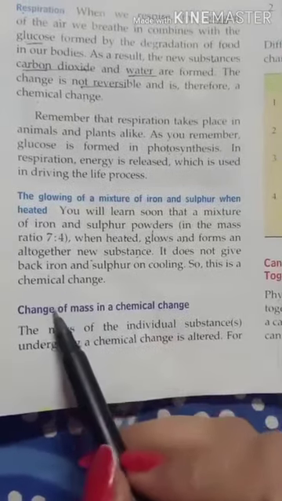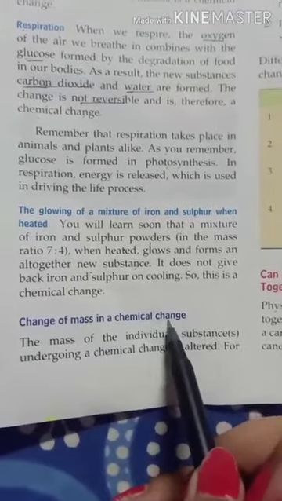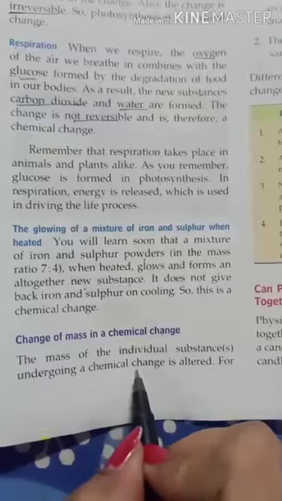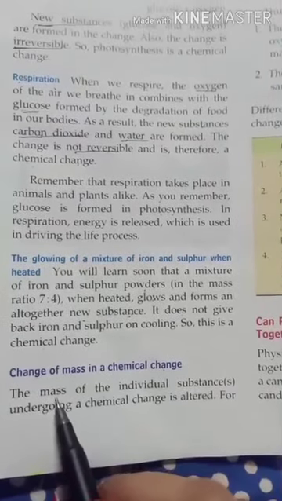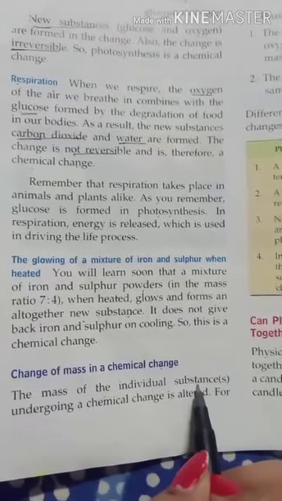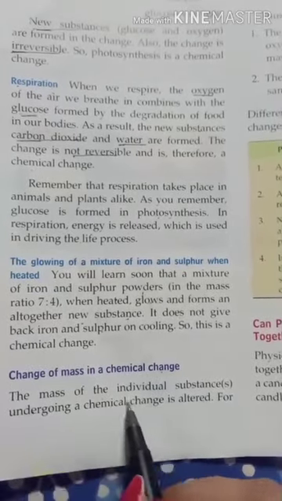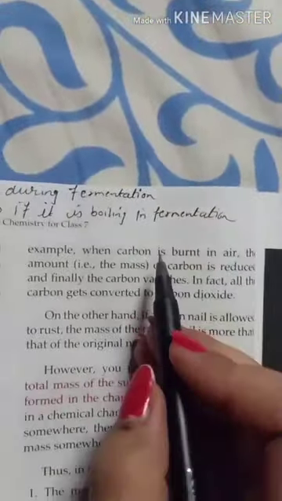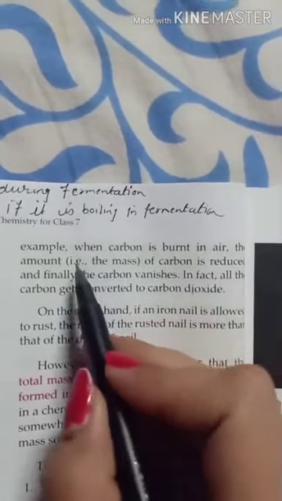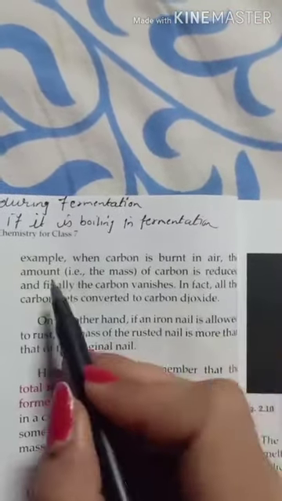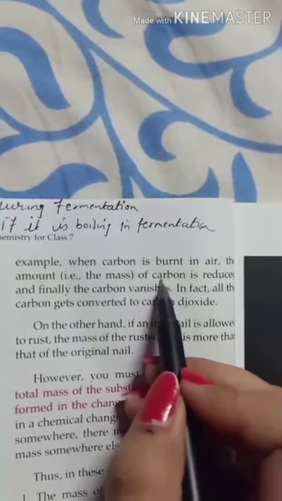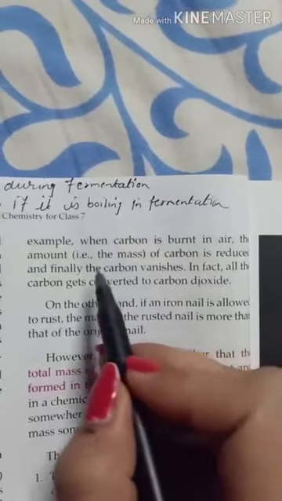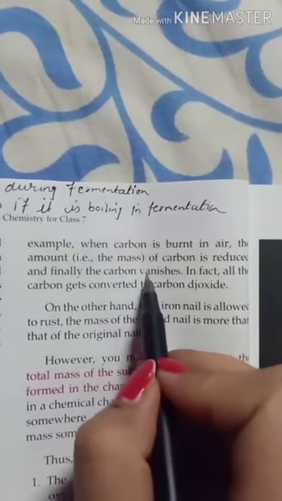Next topic is change of mass in a chemical change. The mass of the individual substance undergoing a chemical change is altered. It means the mass of the substances undergoing a chemical change is always changed. For example, when carbon is burnt in the air, the amount of carbon is reduced. So when carbon starts burning, its amount also starts decreasing, and finally the carbon vanishes. That is, at last the amount of carbon becomes 0.